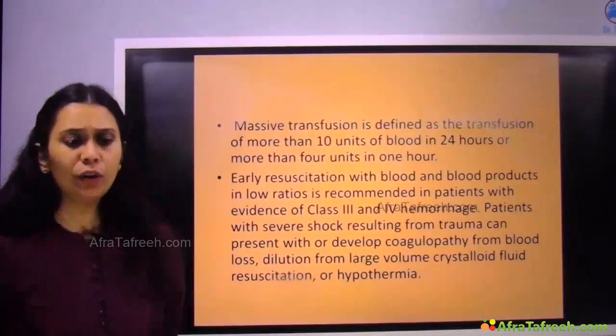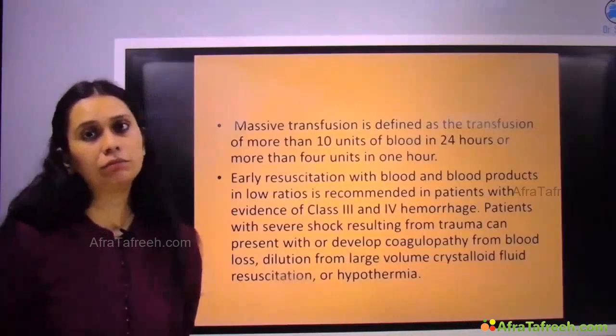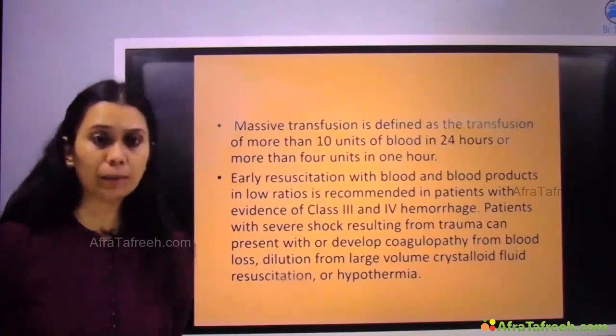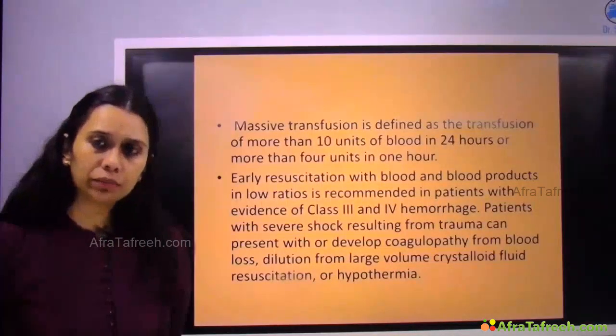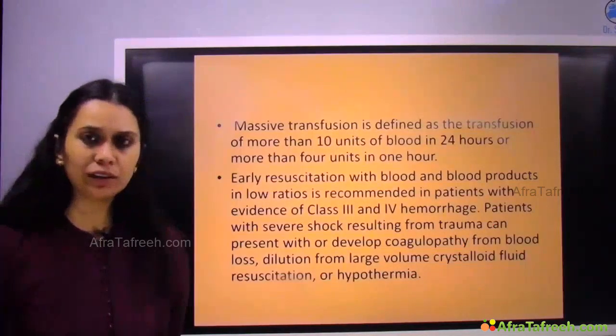So if the patient goes into coagulopathy, there would be a bleeding disorder, and more blood loss will happen. So in class 3 and class 4, early resuscitation with blood and blood products is recommended.